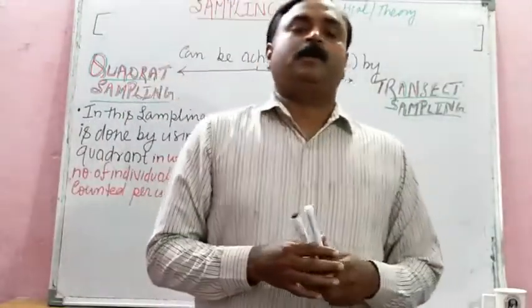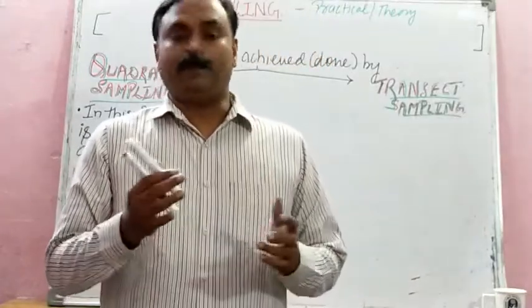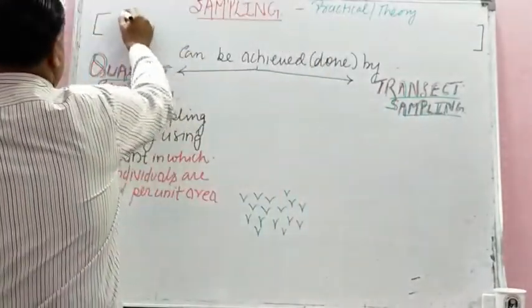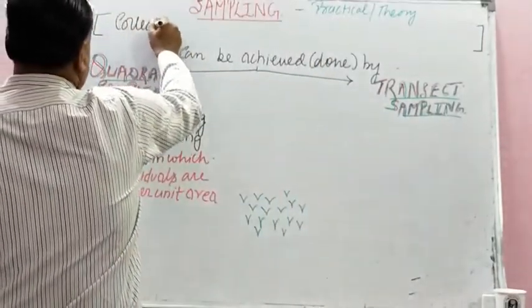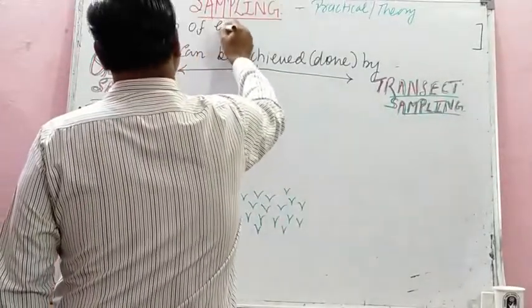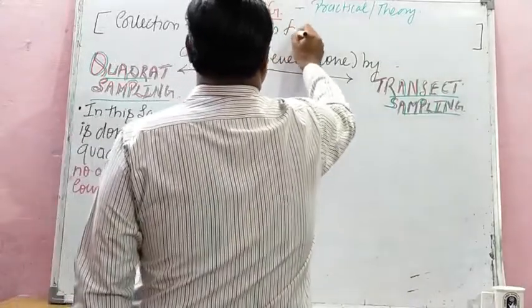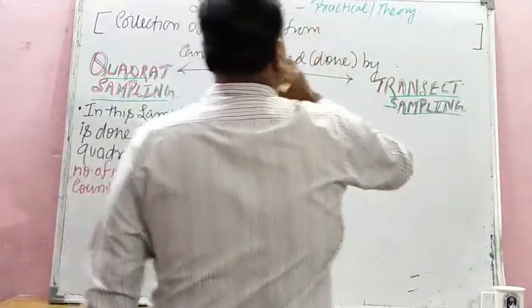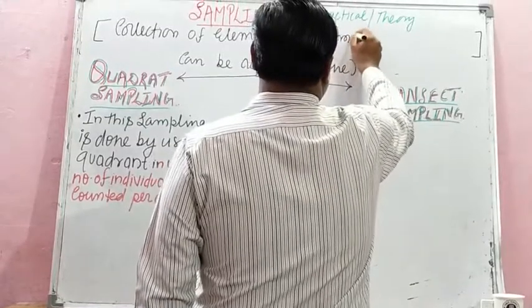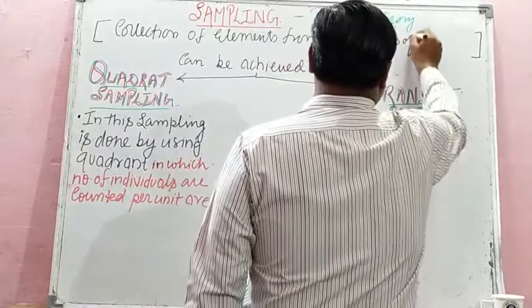Student, we are on the second last topic of this chapter, that is sampling. What do we mean by sampling? As you know, sampling means collection of elements from the components of sample.